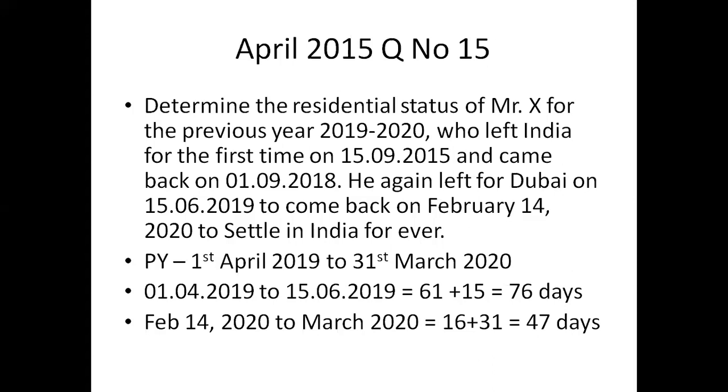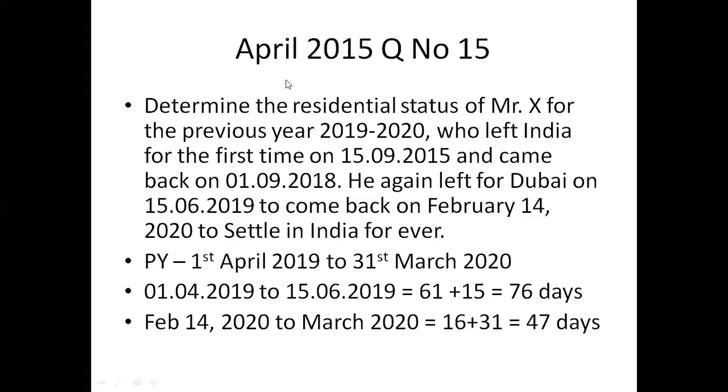Then additional condition 2. In the preceding 7 previous years, the individual was staying in India, and the 7 years put together must total 730 days in India. So this is additional condition 2, right? With these conditions, now you are going to calculate the residential status.